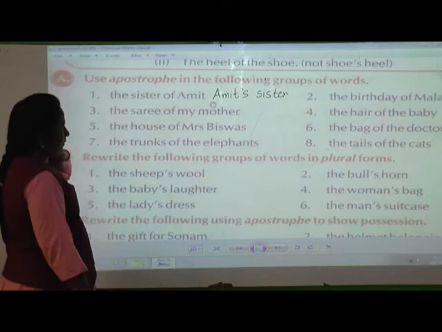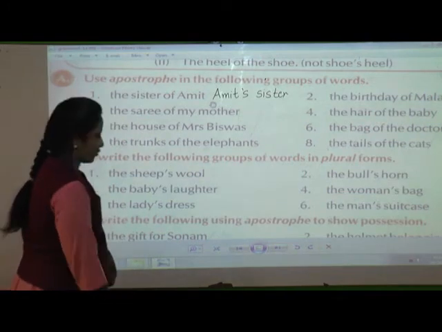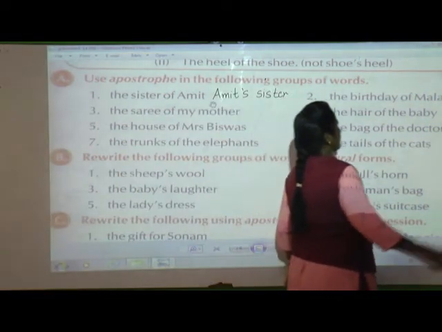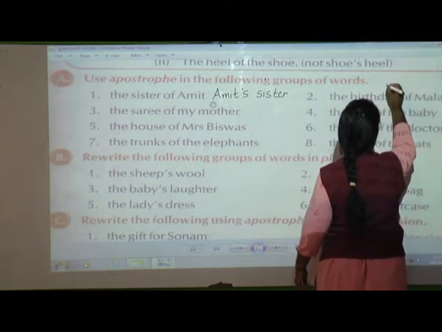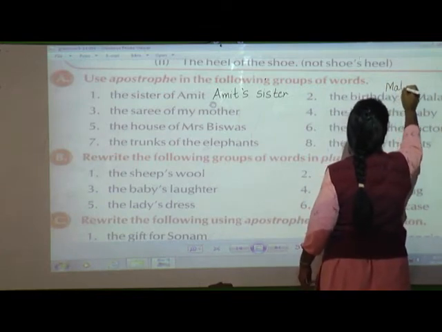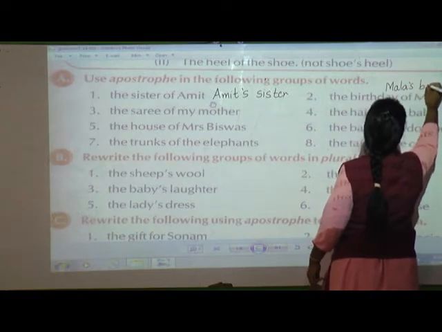Second, if you take the birthday of Mala, the birthday of Mala, now we are talking about only Mala, means it is a singular noun, so how are you going to write here? Mala's birthday.